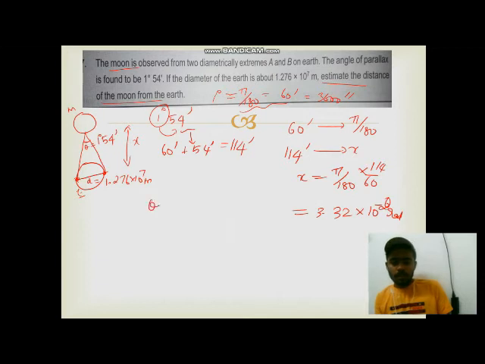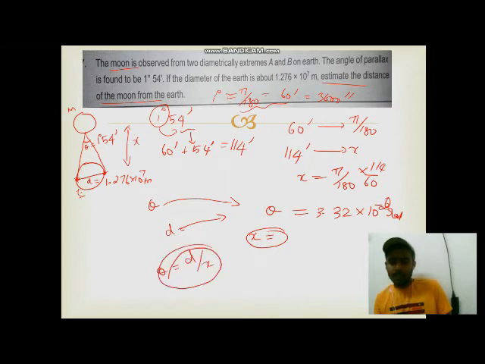So this is the theta value. Theta value we have found out here, and the diameter is also given here. We want to find only x. Theta is equal to d by x, which we can easily calculate. Theta value is there, diameter value is also there, we just want to find x by simple division. Okay, now let us move on to the next thing.